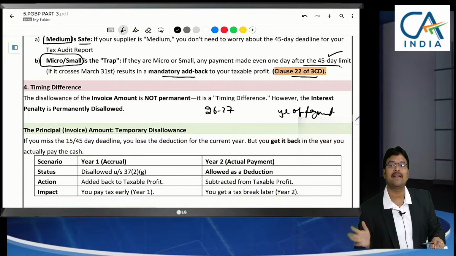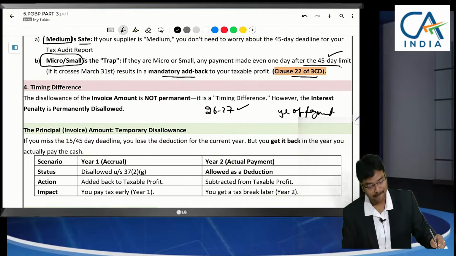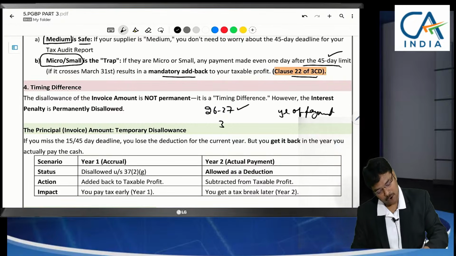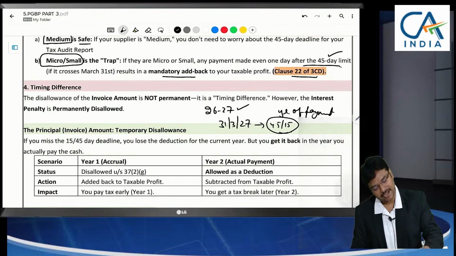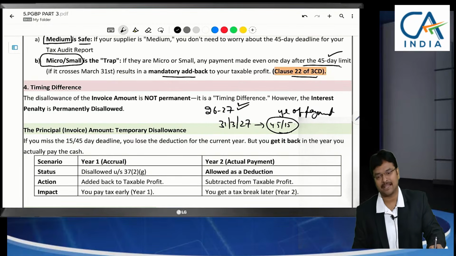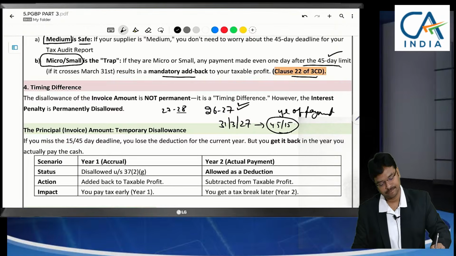Interest is permanently disallowed. Principal, you can make any belated payment, but the outstanding things which were as on 31st March 2027, this time limit of 45 and 15 days has to be taken care. It was not paid within this time limit. In 26-27 we will add back, and in 27-28 can we claim as deduction? Yes, if paid in 27-28.